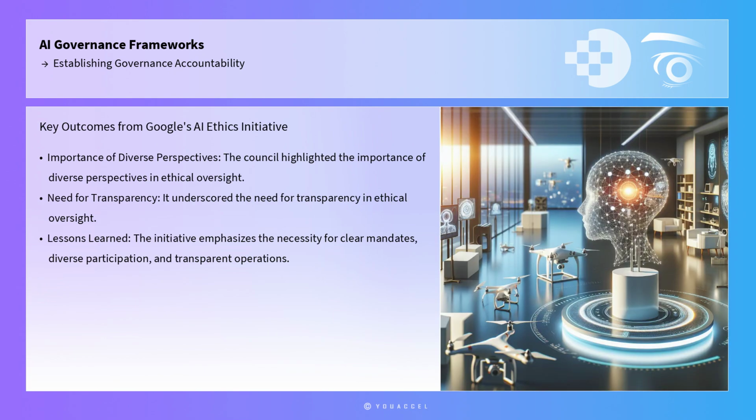A case study that exemplifies the effectiveness of AI ethics boards is the implementation by Google of its Advanced Technology External Advisory Council, which was designed to oversee the ethical implications of AI technologies developed by the company. Although the council faced initial challenges and was eventually disbanded, it highlighted the importance of diverse perspectives and the need for transparency in ethical oversight. The lessons learned from this initiative underscore the necessity for clear mandates, diverse participation, and transparent operations in establishing effective governance accountability structures.